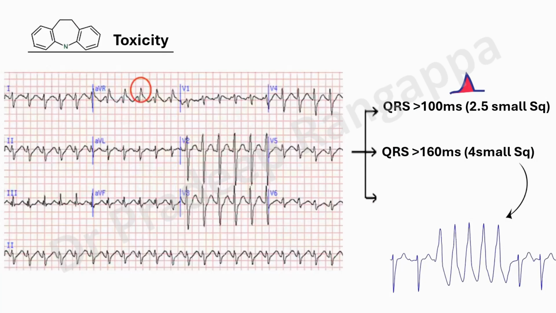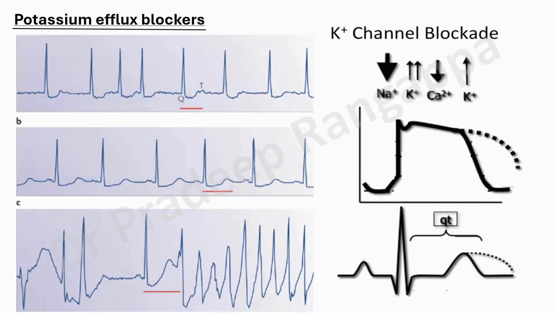If it is more than 2.5, they tend to have seizures. That's why we give bicarbonate, we alkalinize them, and we keep monitoring the QRS. If it's more than 4 small squares, then they are at risk for arrhythmias. And we do see patients coming with arrhythmias. And the third pattern is you will have right axis. See here, this patient has a right axis deviation, and there is R in aVR, and the R to S ratio will be more than 0.7. These are the typical characteristic features of tricyclic antidepressant.